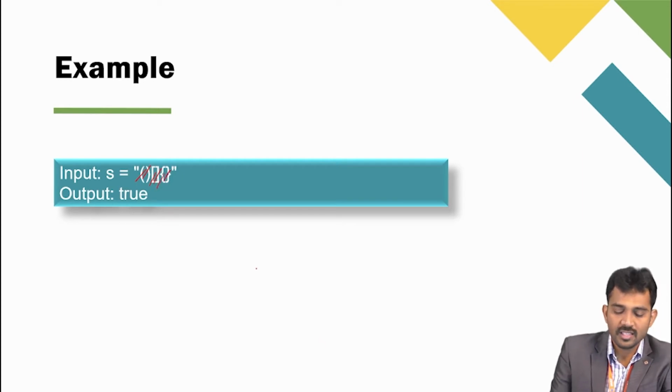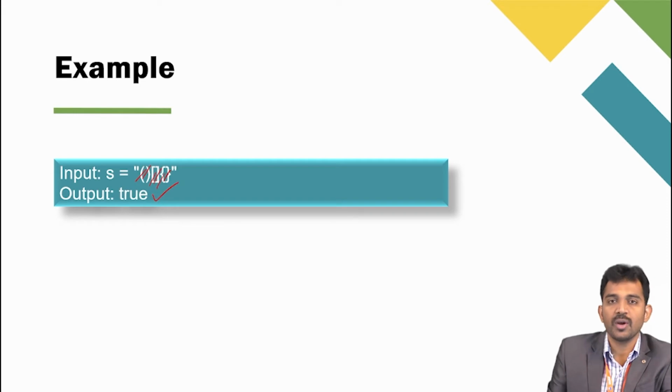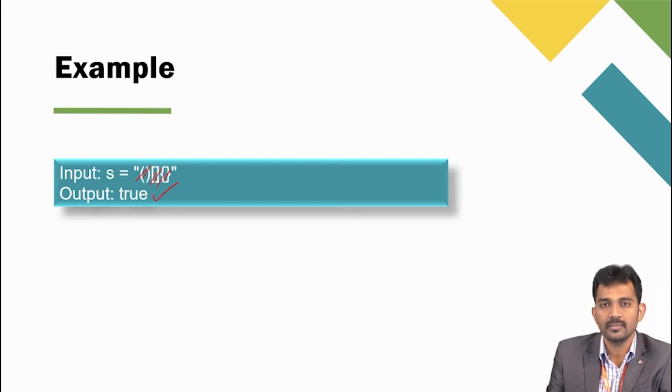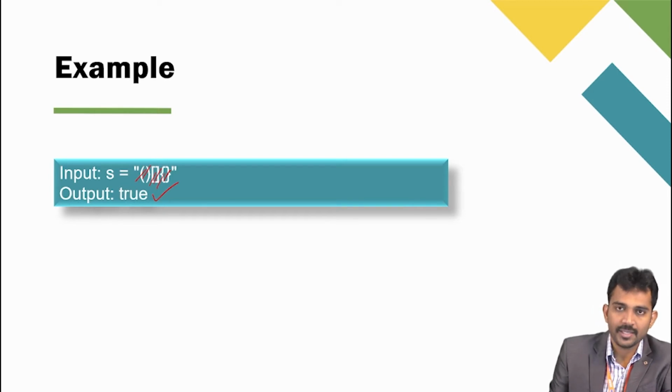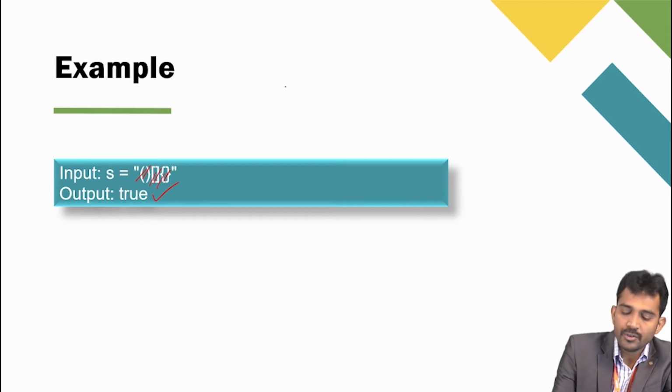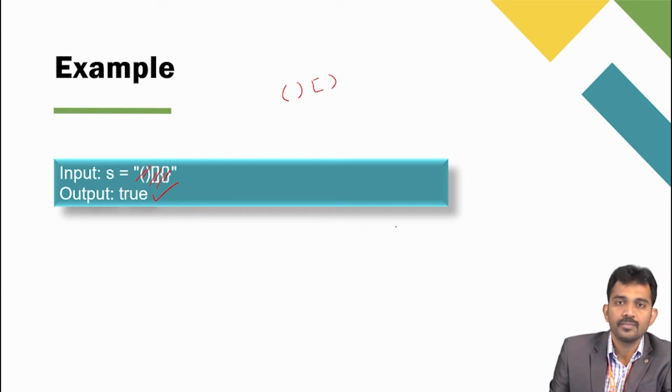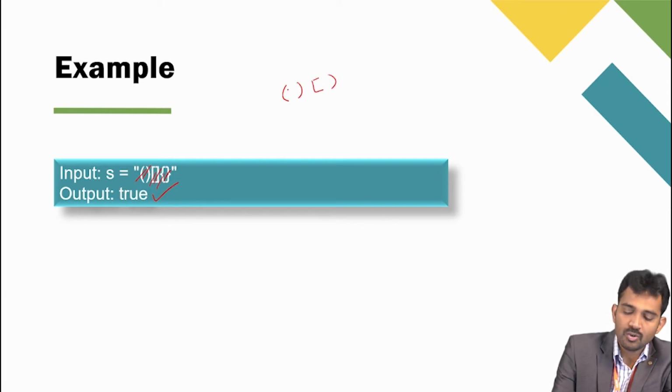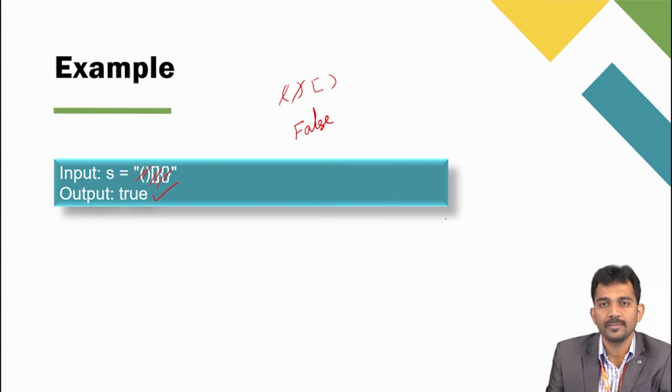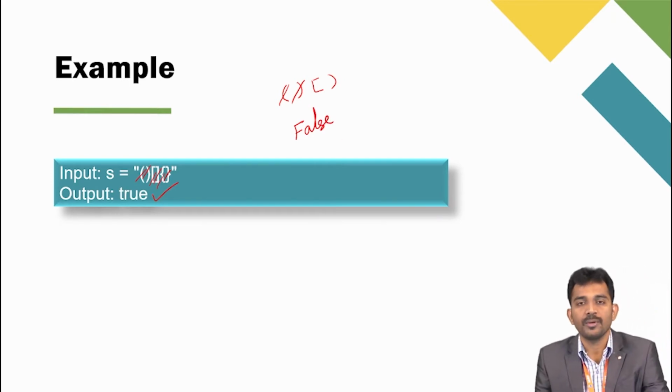It's valid, that is why you should return true as your output. Got it? And for example, if your input is like this, these two are valid, but this is not valid, so you should return false as your output.